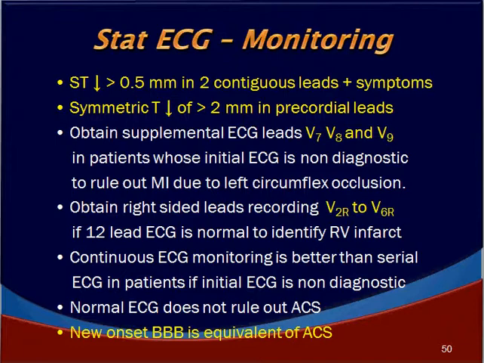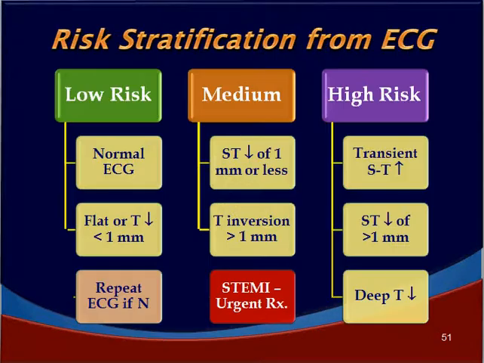New onset bundle branch block, either left bundle branch block or right bundle branch block, more commonly LBBB, is equivalent of acute coronary syndrome. How do you know it is new onset? If we have previous ECGs, we can say whether it is new onset or old bundle branch block. If there are no previous ECGs, we have to presume any bundle branch block with chest pain symptoms to be a new onset bundle branch block.